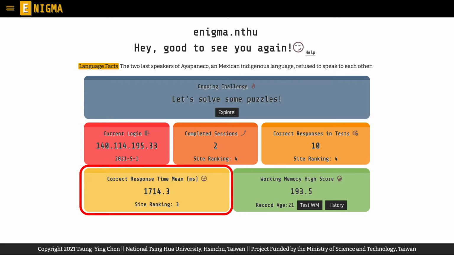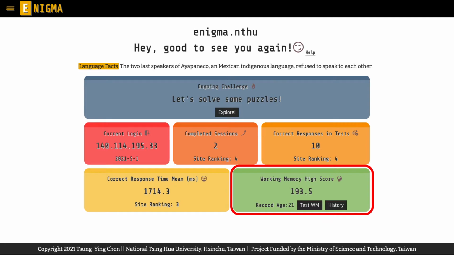In the bottom left corner, the correct response time mean presents the average speed of the correct responses that you have made. You need to make at least 10 correct responses in a test session to have such information included in the section. If you make correct responses quickly, you might be confident about your answers, or you might be unconsciously using your linguistic knowledges acquired from the training sessions. Aren't both possibilities exciting?